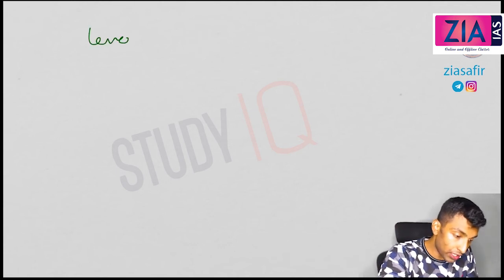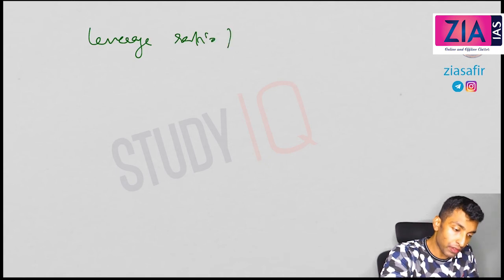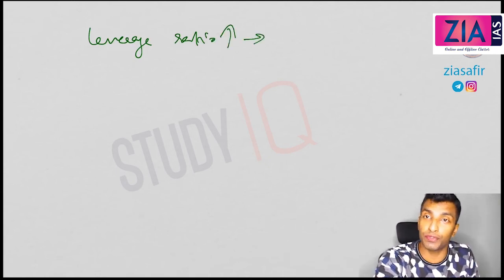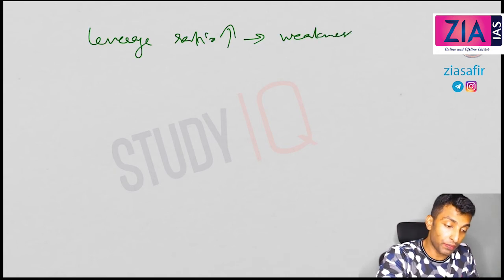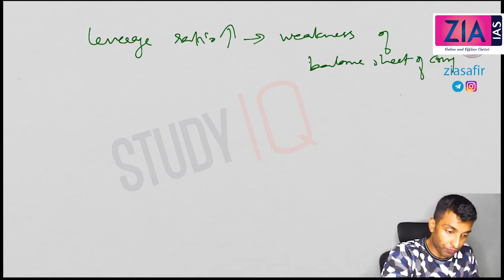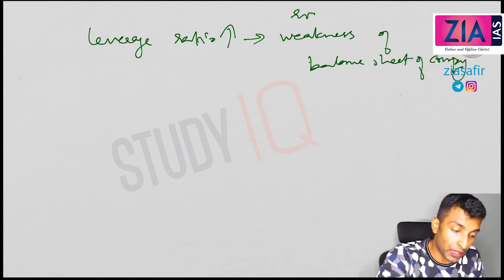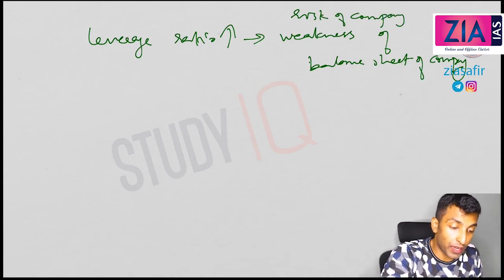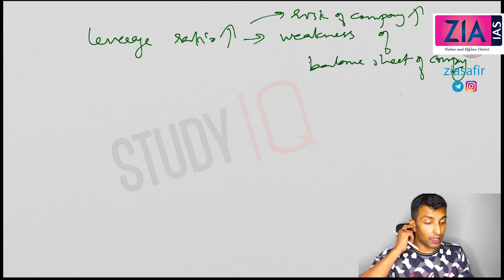When we talk about leverage ratio, the risk of the company is actually increasing. The leverage ratio will tell you the risk of the company. High leverage ratio means high debt to equity. The more debt, the more the company is at risk. If the leverage ratio is high, it shows the weakness of the balance sheet of the company. So this shows the risk of the company is high.